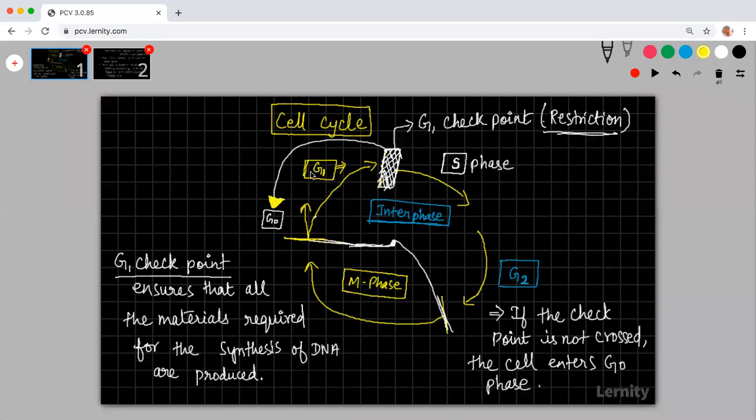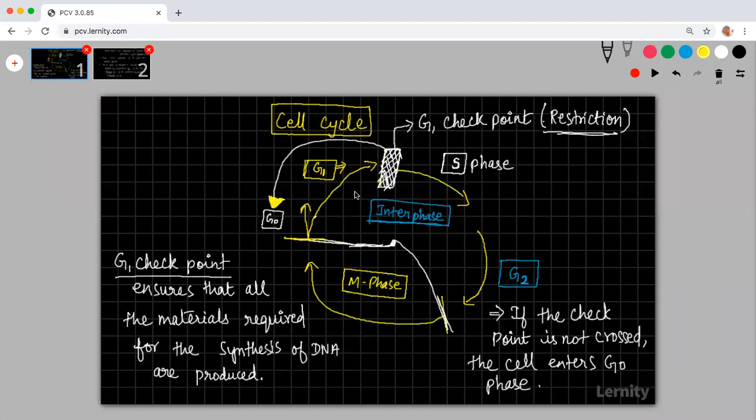Say, for example, if I'm not taking sufficient protein in my body, my hair cells will not grow. In such a case, why should the cell divide there? I need certain kinds of nutrients. It can be insufficiency of nutrients, or it can be some external factor, such as the presence of foreign substances which are not allowing me to grow. Those kinds of things can cause problems in the cell cycle.